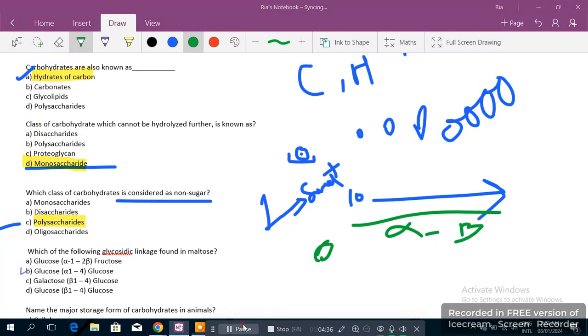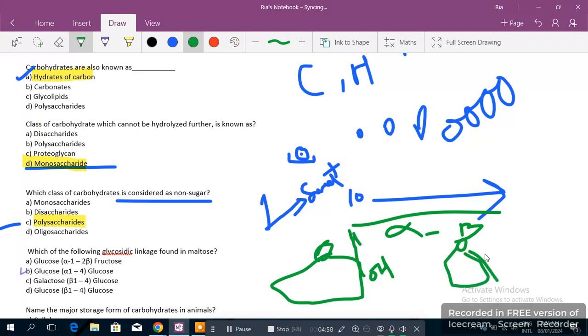In protein it means something else. When you make any ring-like structure like this, here you see H is present on the upper side of the chain and OH is present on the downward side. So when you see H on the upper side, this structure would be known as alpha. In the next, if you see OH present on the upper side